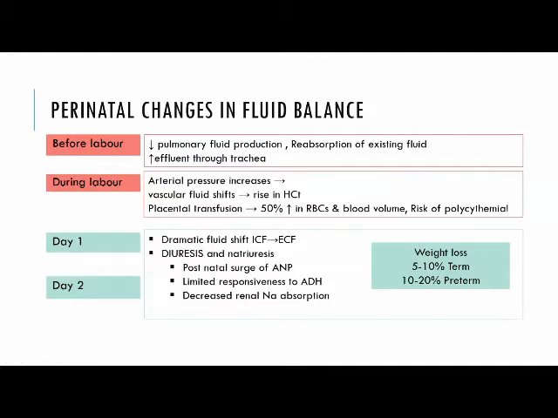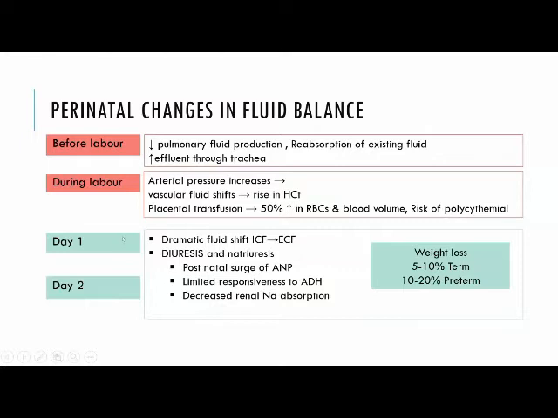So the events during birth: before labor, there is a decrease in pulmonary fluid secretion, resorption of existing fluid in the lung occurs, and an increase in efflux through the trachea occurs. All these processes dry out the lung, and they are accelerated during labor. Also during labor, vascular fluid shifts occur as the arterial pressure increases. There's a rise in hematocrit, and sometimes when there is delayed placental umbilical cord clamping, depending on the position of the child, there may be increased placental transfusion, which leads to a 50% rise in RBCs and blood volume, and there will be a risk of polycythemia in such cases.